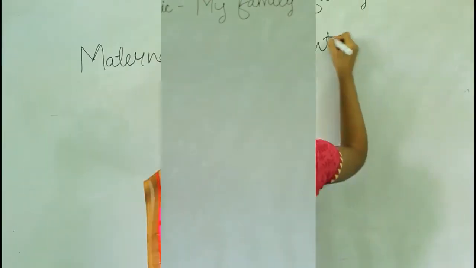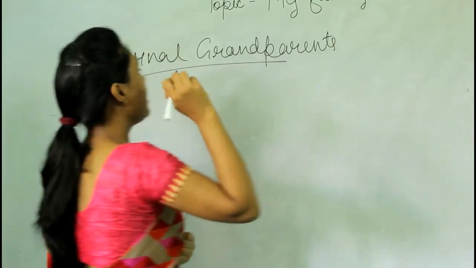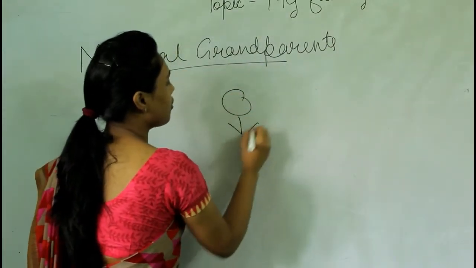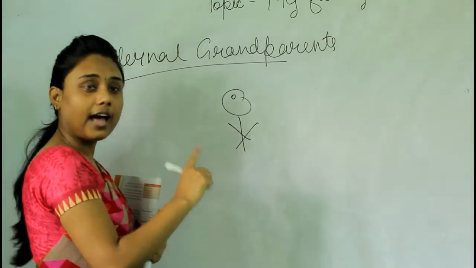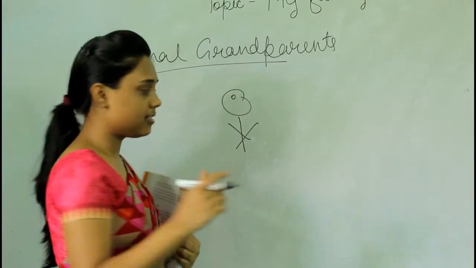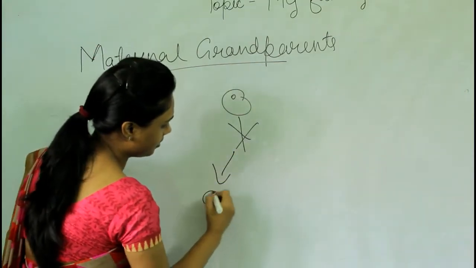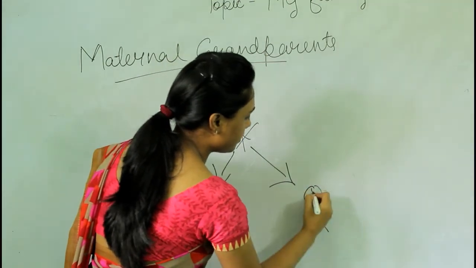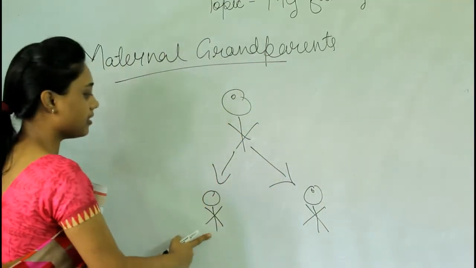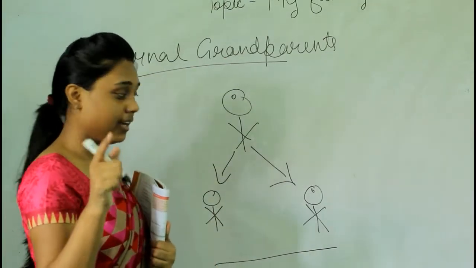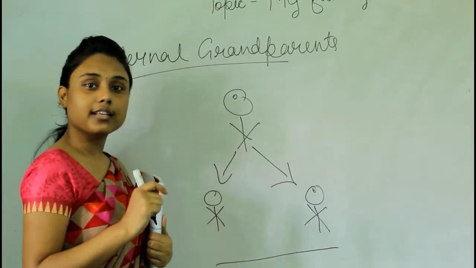See. Okay, now we will study about maternal grandparents. Suppose this is your mother, okay? She has a father and a mother. We all have parents. She has a father and a mother. That's her mother and that's her father. What do we call them? Grandparents, okay? Now what kind of grandparents are they?